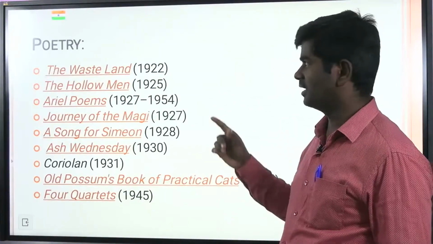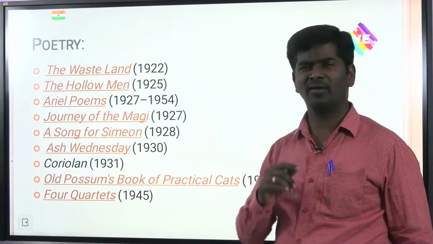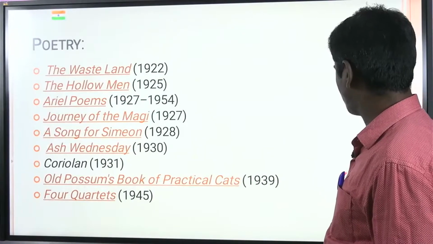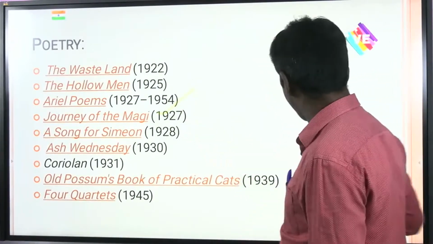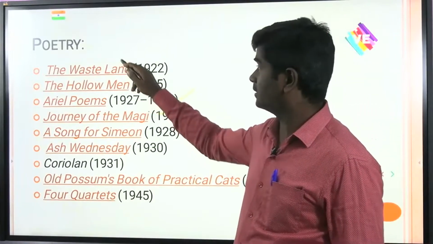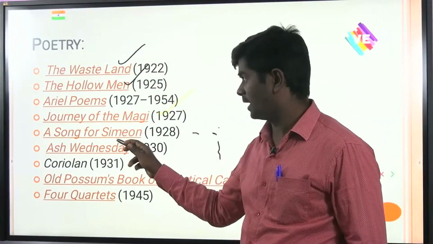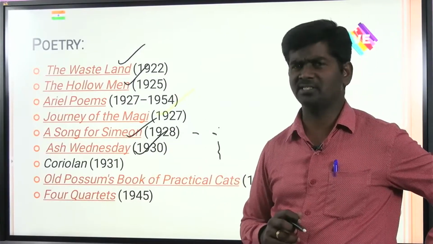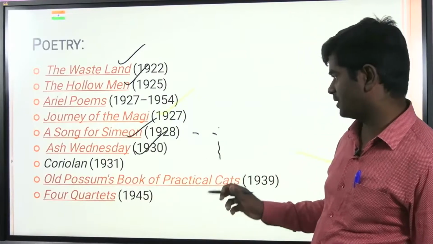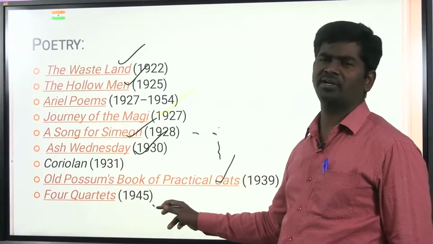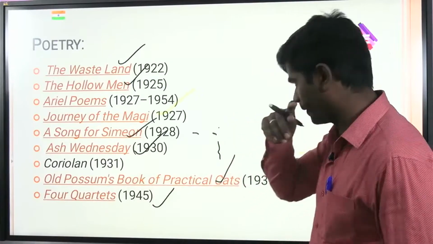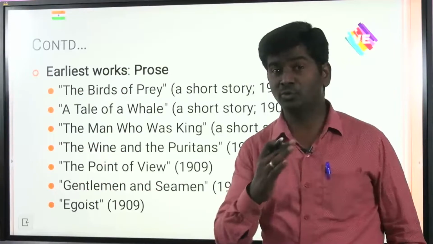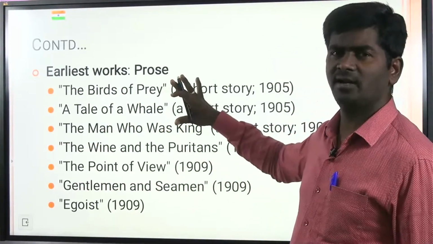So The Hollow Men and Ariel Poems. Journey of the Magi, very important, this title. Friends, Journey of the Magi and The Wasteland, Hollow Men, and A Song for Simeon, Ash Wednesday, very popular works composed by T.S. Eliot. And Old Possum's Book of Practical Cats, Four Quartets, a very important text, Four Quartets. Another important text. And earliest works, so those were all poetry, and this is related to prose.